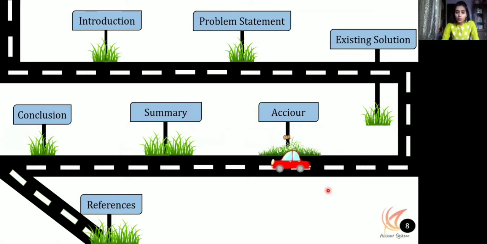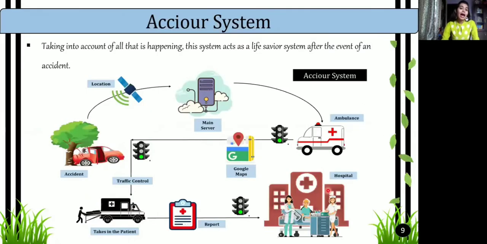Now that we have seen what the problem is and what is wrong with the existing solution, let's go on to the proposed system, which is ACCIOUR. ACCIOUR is a combination of two words, that is accident and savior. It acts as a life savior system after the accident has occurred. This diagram shows the brief details about the ACCIOUR system. First the accident occurs and then the location of the accident is sent to the main server.